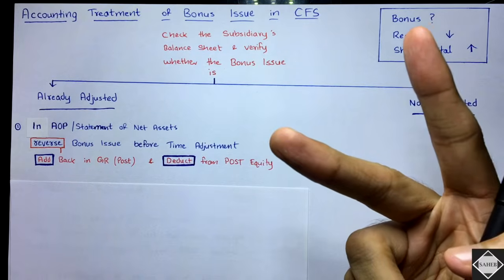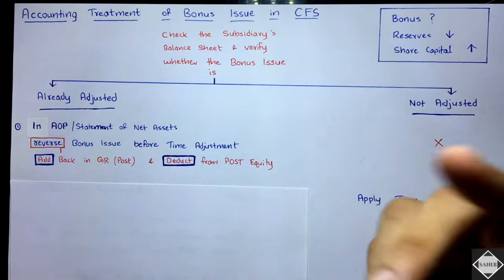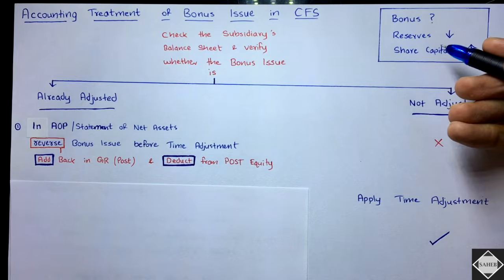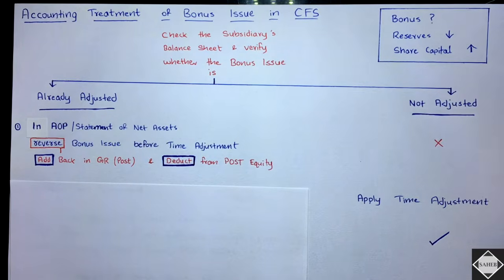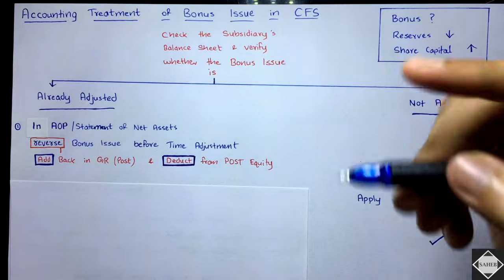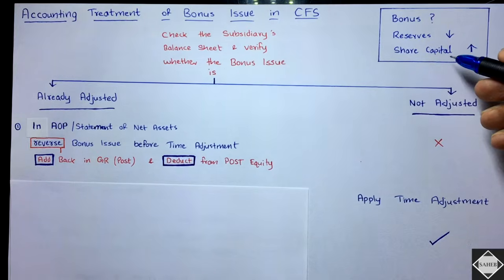These two things have happened. It's not exactly like dividend, because in dividend only reserves have fallen. There is no impact on share capital. In bonus, this is shuffling of the net assets. Reserves are decreasing, share capital is increasing by the same proportion. So there is one extra thing over here. Share capital impact is there, right?